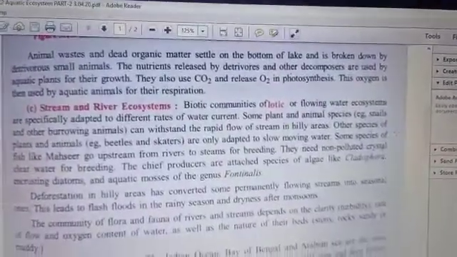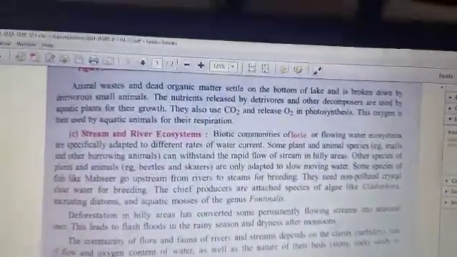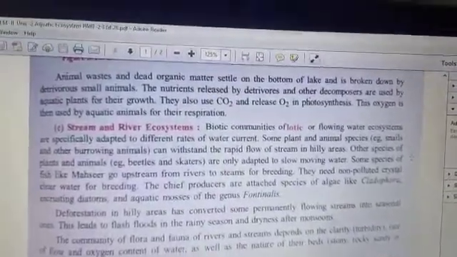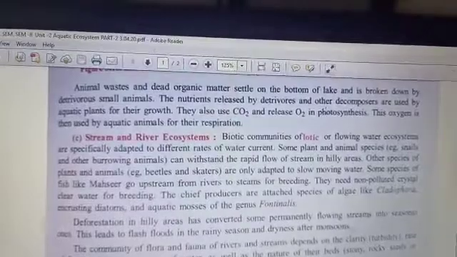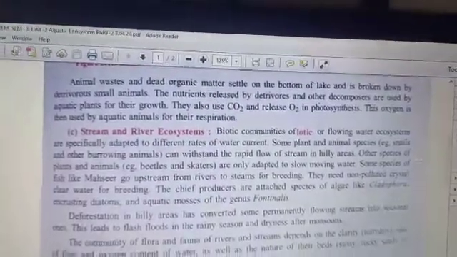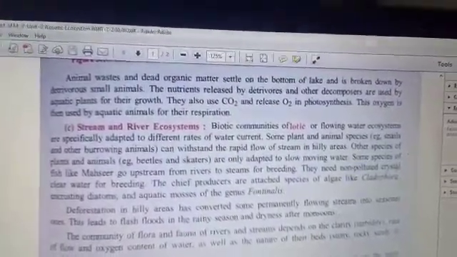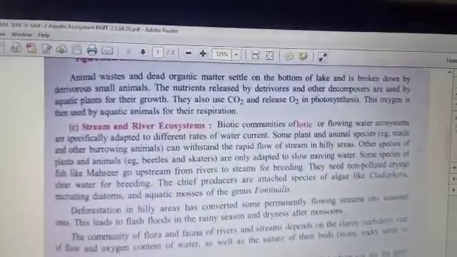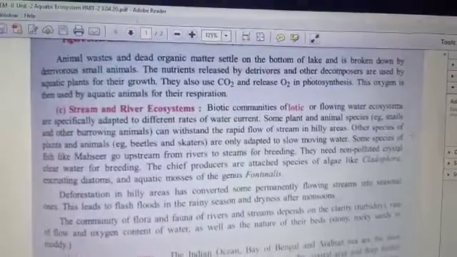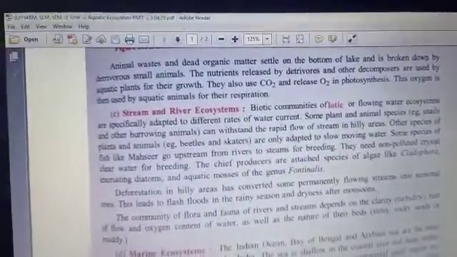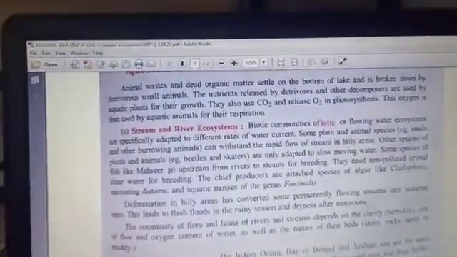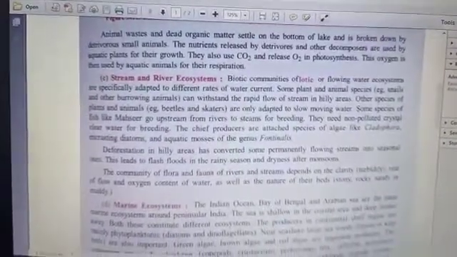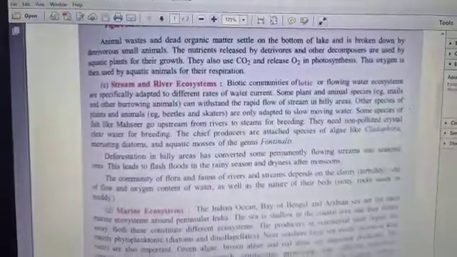So we discussed earlier the pond ecosystem and various lake ecosystems, that is part of your standing water, or lentic, which is under the freshwater ecosystem. Now we are moving further to the stream or river ecosystem, that is a part of running water, or lotic. In this we will discuss the various biotic communities of lotic, flowing water ecosystems, especially adapted for different rates of water current.